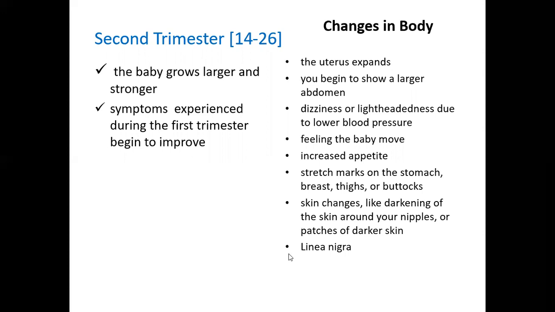This is a line that you find along your belly button and moving down towards your pelvic area. So usually on the stomach, you may find a darkened line over here, which we basically call the linea nigra. You may at times find itchiness on the belly because of the stretching of the skin and the development of stretch marks.